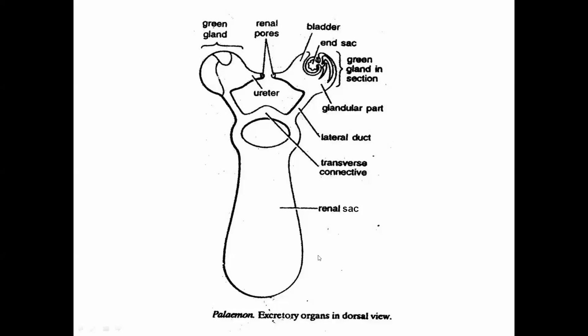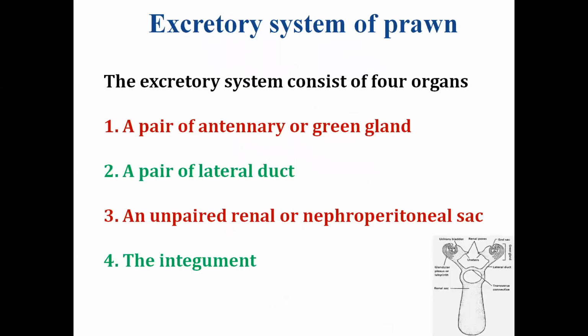And this renal sac lies behind the brain, above the cardiac stomach and below the carapace. It also collects the excretory fluid, which goes to the green gland, and then it gets excreted out from the body. This renal sac is connected to the green gland through the lateral duct, and these two green glands are connected together by the transverse connective. So this was basically the anatomy of the excretory system of the prawn.